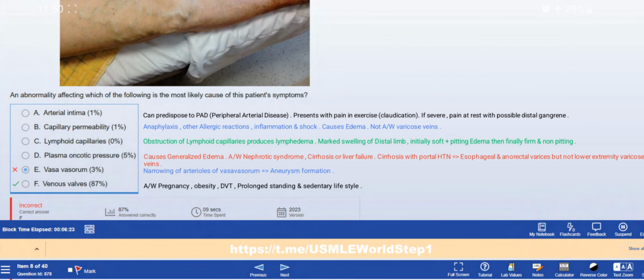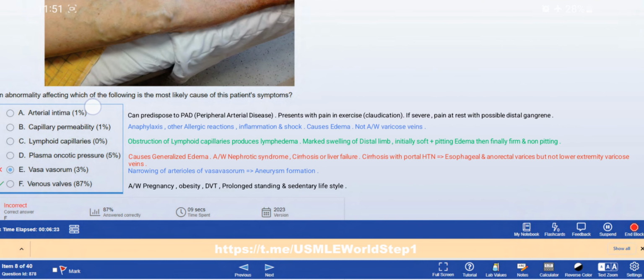Then decreased plasma oncotic pressure, that would cause generalized edema, right? And this is usually associated with nephrotic syndrome, cirrhosis, or liver failure, right? Cirrhosis with portal hypertension, what would that cause?